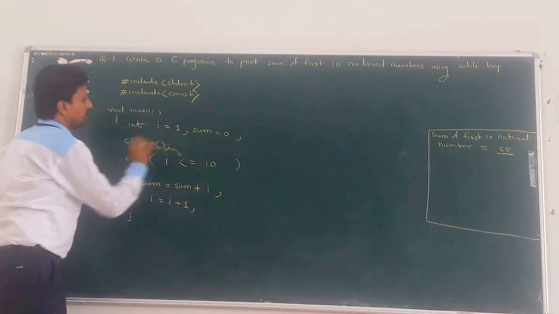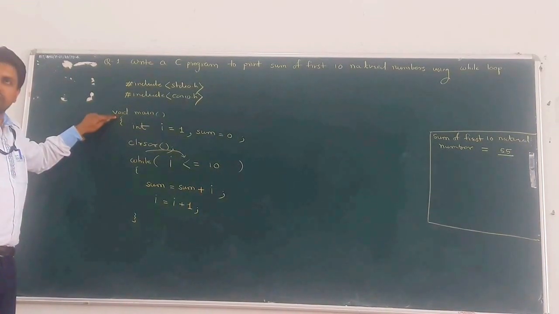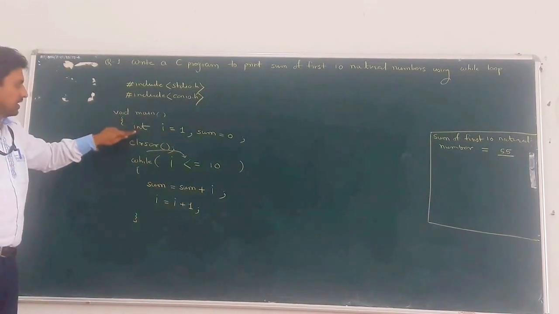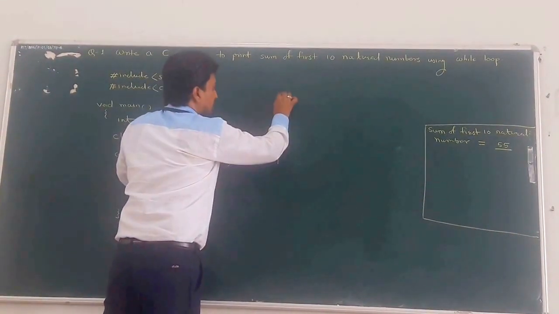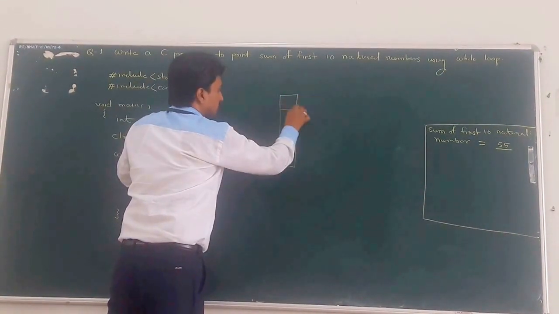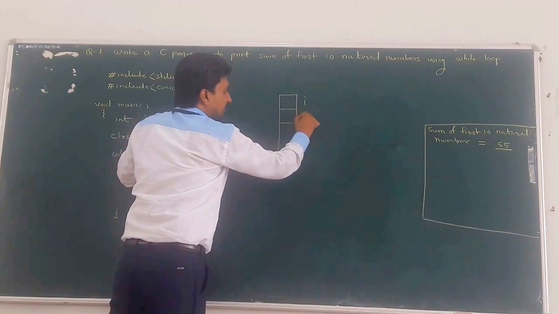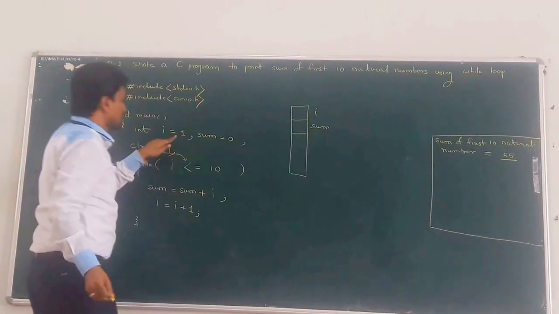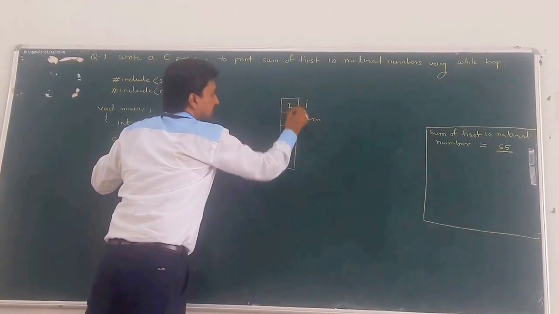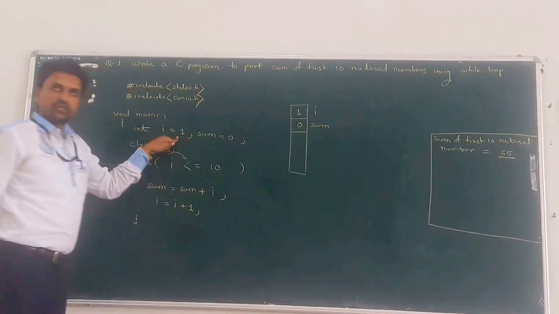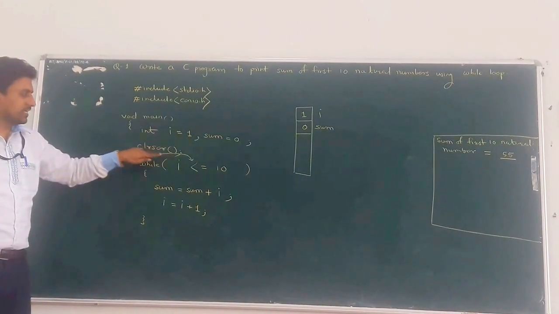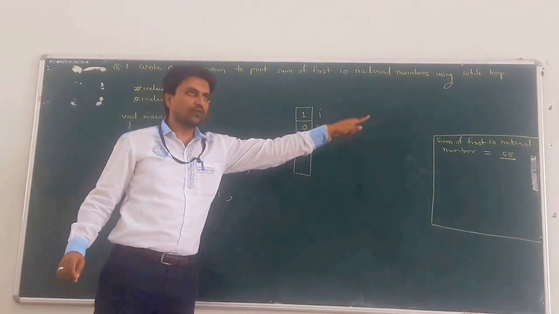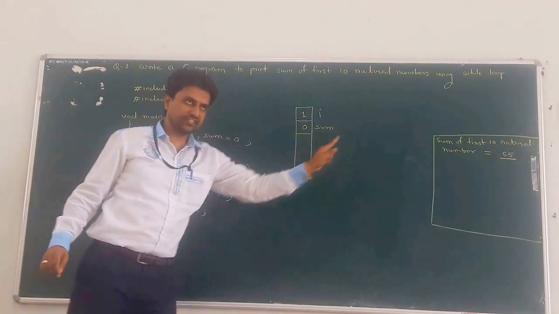Now check the flow. The program starts executing from the main function. After that, variable declaration and variable initialization. For that, memory management is there. There are two variables, one is the I variable, second is the sum variable. So the initial value of I is 1 and sum is 0. Next, the second statement gets executed, that is clear screen. That means whatever may be the output on the console, that gets erased.